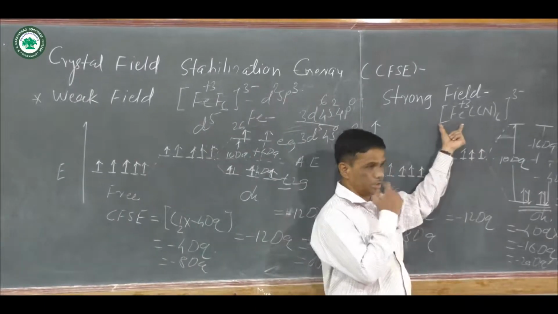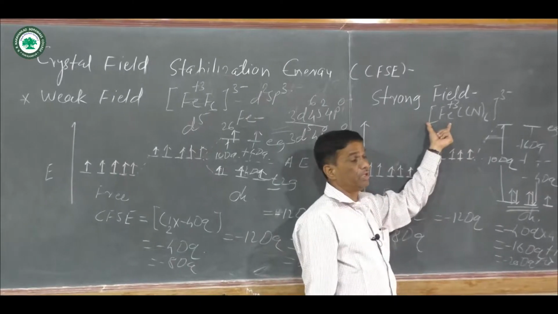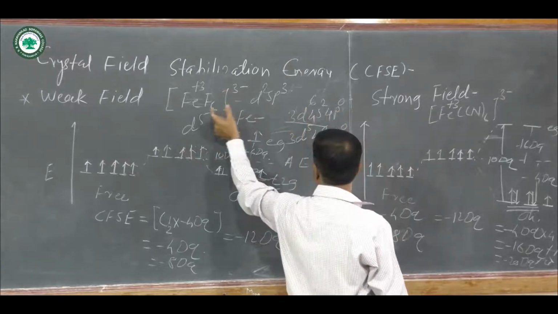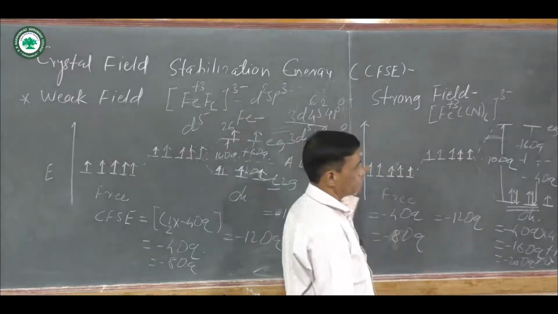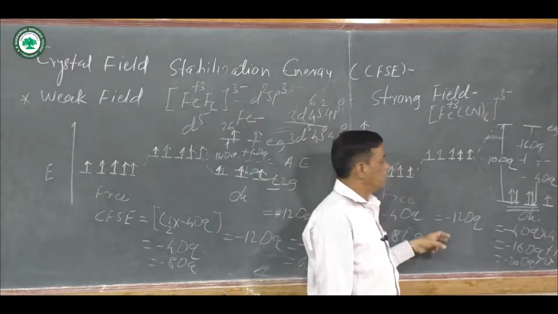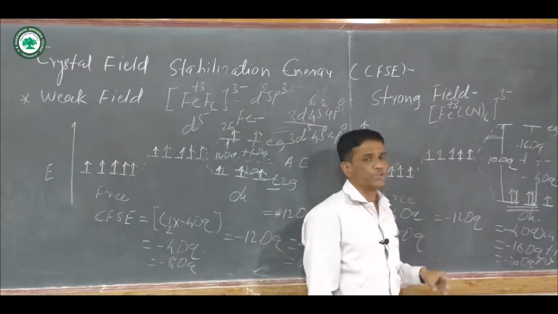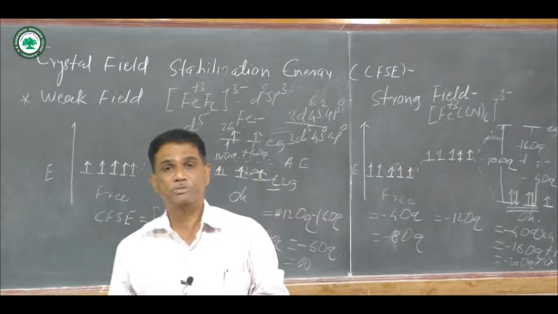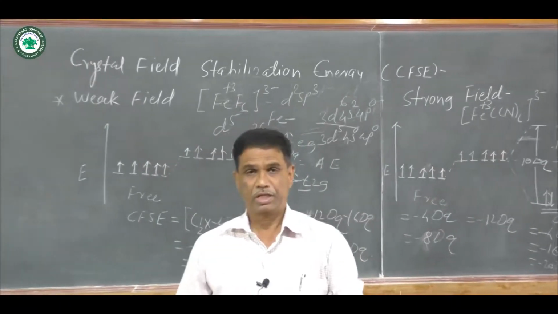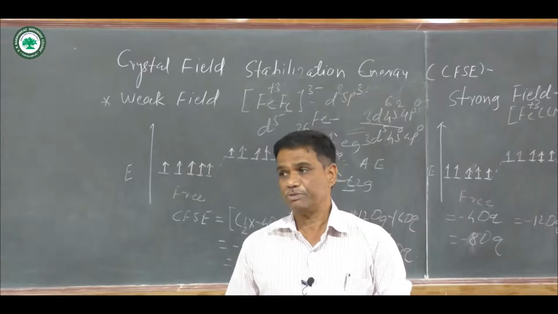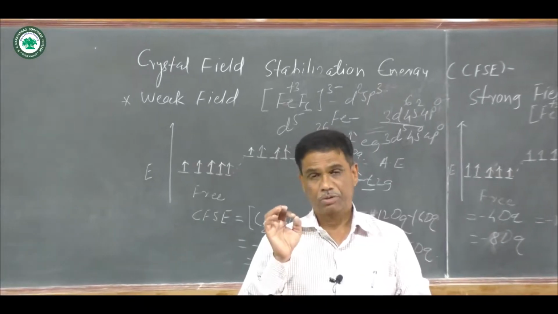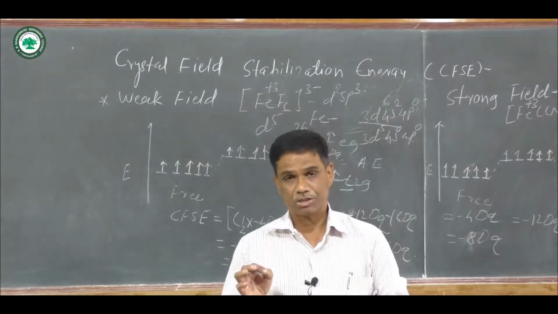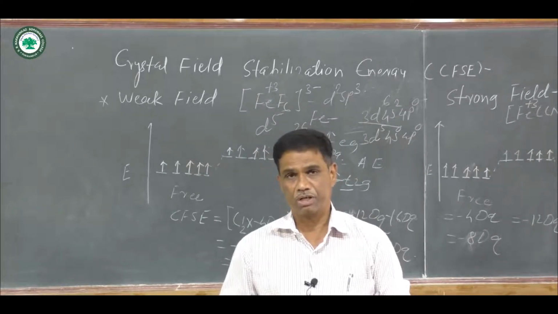Only difference is there is a difference in splitting, and this is a strong field complex, and this [FeF6]3- is a weak field complex. Therefore, this complex ion is more stable as compared to the [FeF6]3-. The reason is that [FeF6]3- is a weak field complex and [Fe(CN)6]3- is a strong field complex.